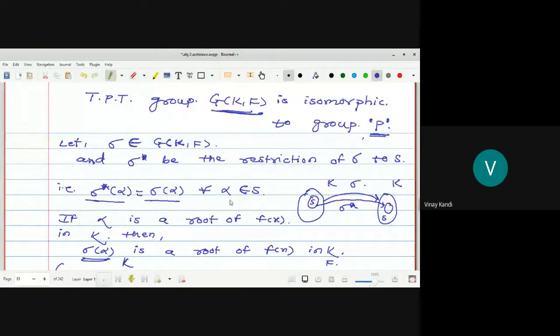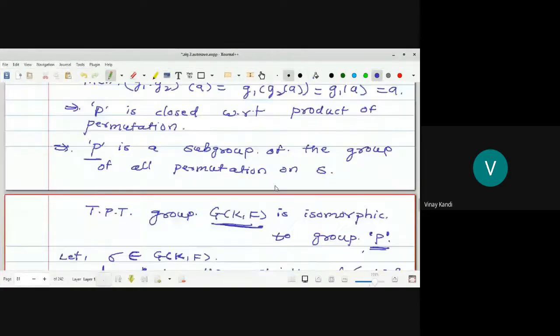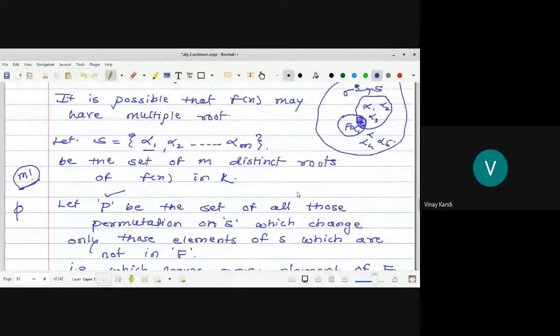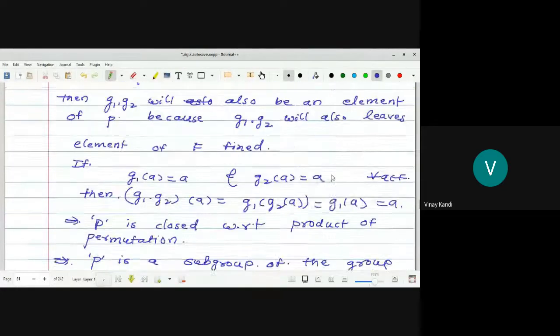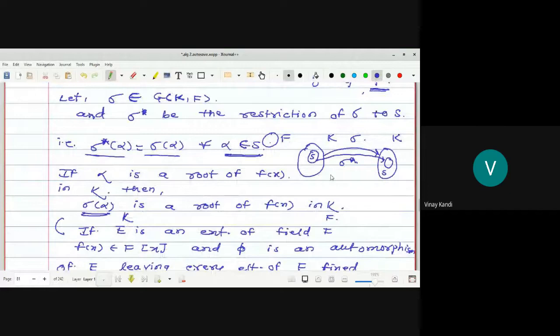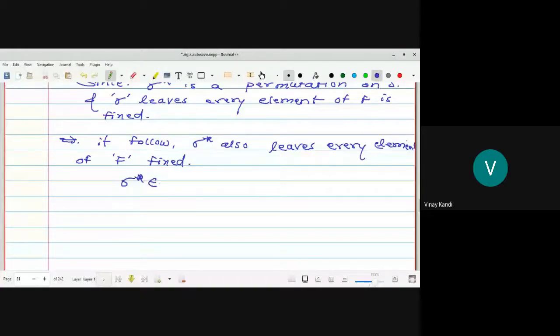Now in the intersection of S and F, there are some elements, suppose alpha 3, alpha 4 are the elements in the intersection of S and F. So for those elements, sigma star also leaves every element of F fixed. Hence by the definition of P, this sigma star belongs to P. It is one-one, onto, a permutation, and every element of F is fixed.